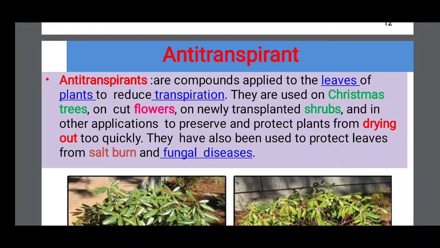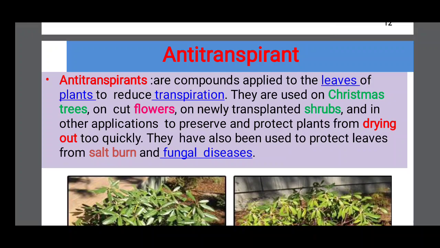Anti-transpirants. The material that prevents transpiration is called an anti-transpirant. Anti-transpirants are compounds applied to the leaves of plants to reduce transpiration.